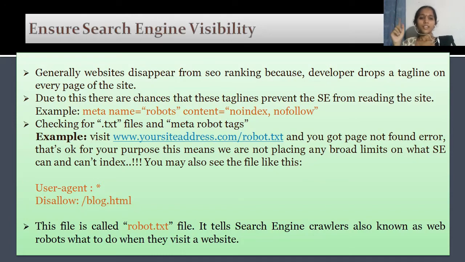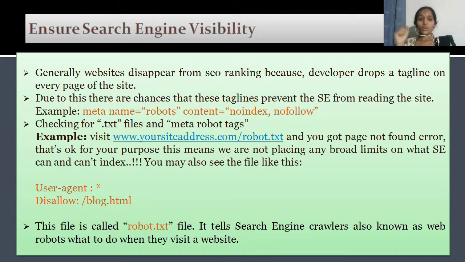Let us check for .txt files and meta robot tags. Suppose your website is xyz.com. Go to xyz.com/robots.txt and if you get a 404 error, that is a page not found error, that's okay for this purpose, but it means we are not placing any broad limit on what the search engine can or can't index. You may also see files like this: user-agent, disallow, some website.html or blogspot.html, whatever it may be. So this disallow will never allow your website to be read by the search engine.